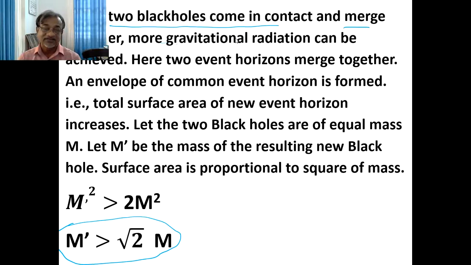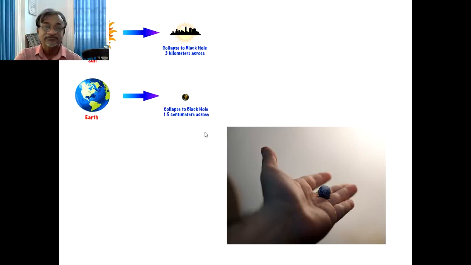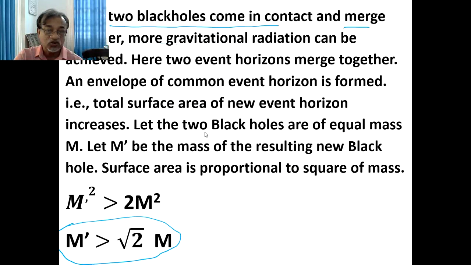But the resultant mass m dash will be somewhat lesser than 2m. And the Schwarzschild radius is also not the sum, but somewhat lesser than 2 Rs. So m dash is greater than root 2 m. So it is not equal to 2m, but it is greater than root 2 times m. Root 2 means 1.414 times m.